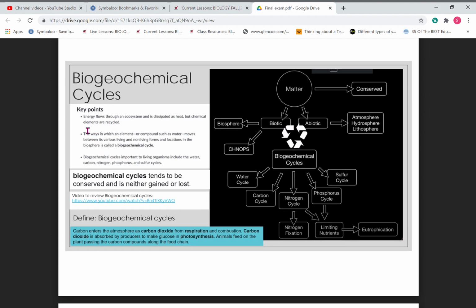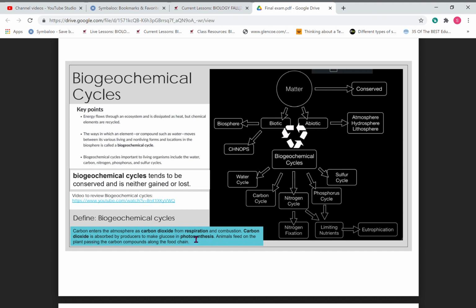So over here, energy flows through the ecosystem and is recycled, which you need to remember. That's the most important thing, that it's recycled. It moves between living and non-living things. And then these are the different cycles that we talked about. They conserve, which means that the energy is never lost or gained, which is a good thing. Here's a little video to go through all of them again for you.